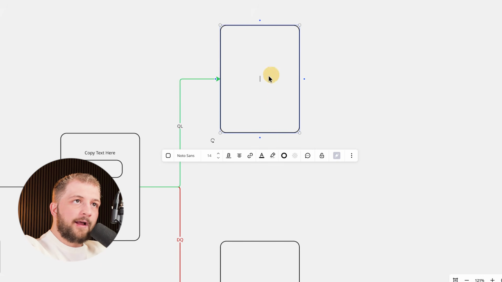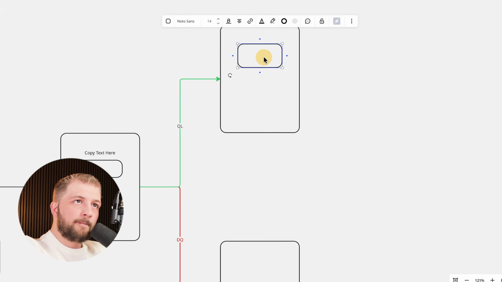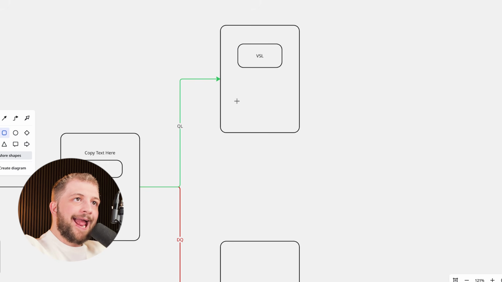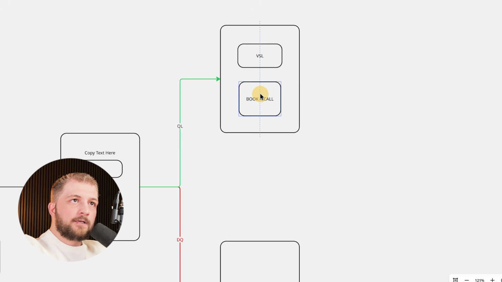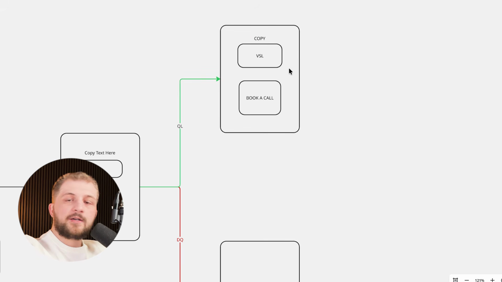So let's say phase 1, what we can do, let's say they qualify, and then let's say they don't qualify here. So if they qualify, they're going to go to another page where they actually see yet again another VSL video, and then directly underneath it is a book a call. So the reason why we're going to have another VSL is because this right here is going to help some of these women understand where they're at, okay? You don't want to confuse anybody.